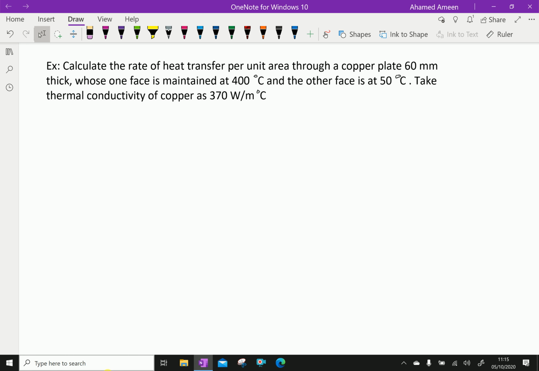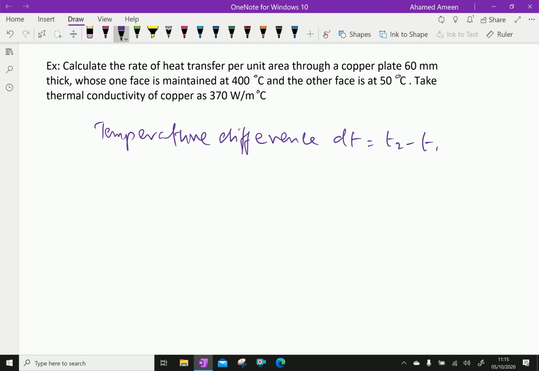Now temperature difference, that is dT equals T2 minus T1. Therefore dT equals 400 minus 50, equals 350 degree Celsius.